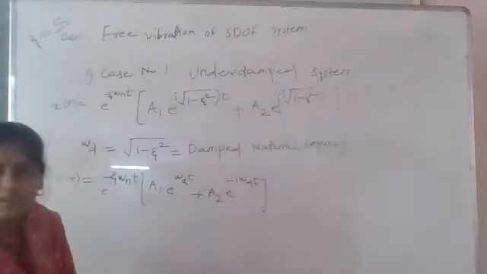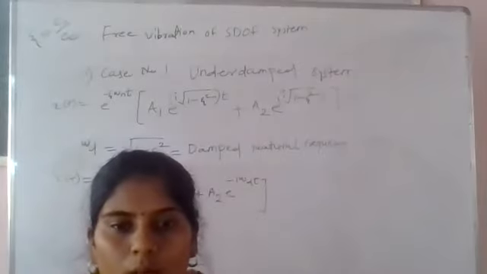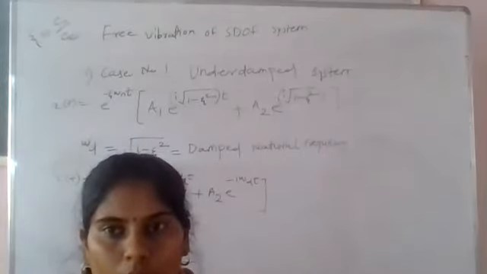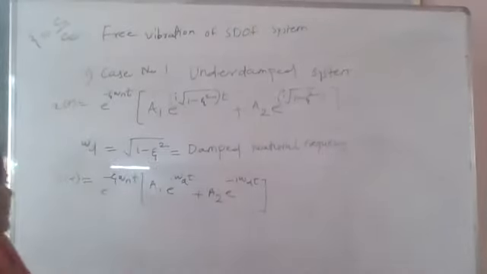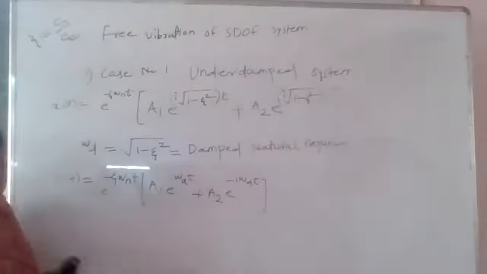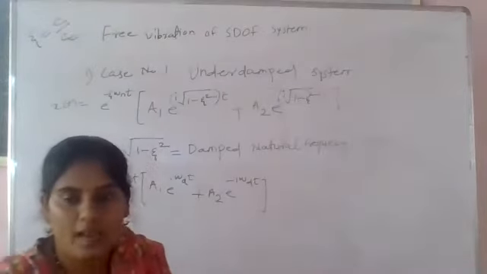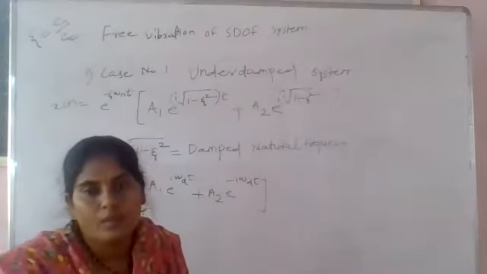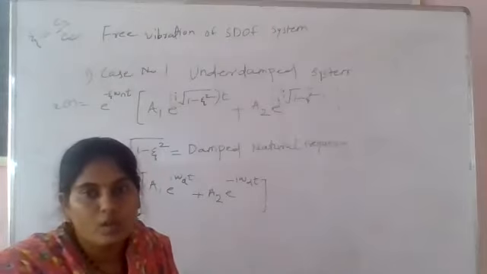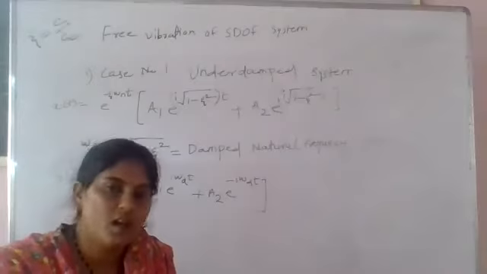Already we know that e raised to plus or minus i alpha. What is our formula? e raised to plus or minus i alpha is cos alpha plus or minus i sin alpha.